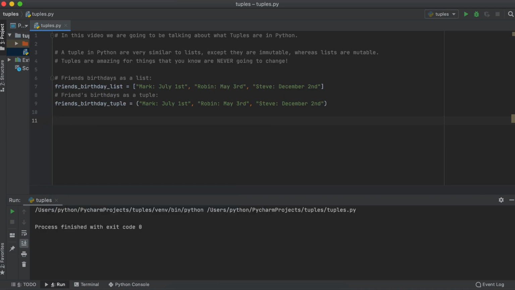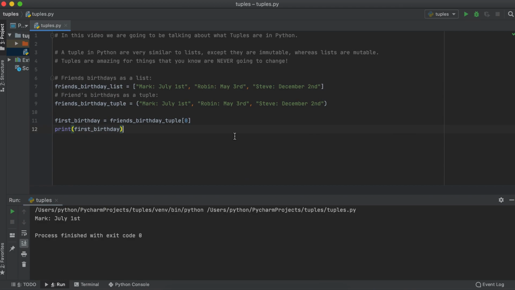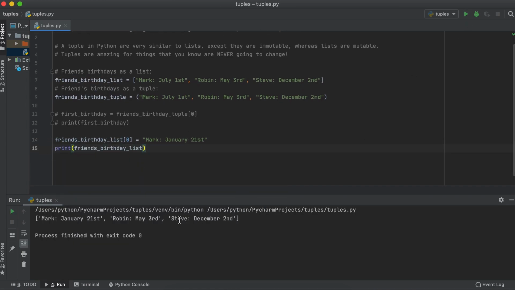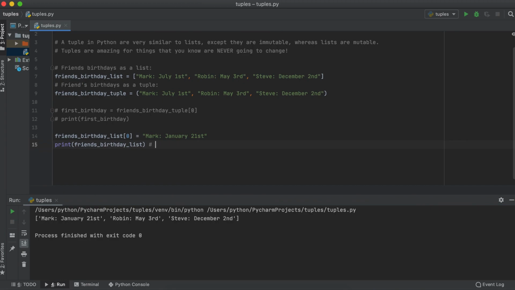To access elements in our tuple, we use the same syntax we used in our list. So, if we want to access the first element in our friend's birthday tuple, we do the following. But, if we remember, when using a list, we can alter the data contained in a list. So, if we had some piece of data that we needed to change in our list, we can simply access that element and change it, since lists are mutable data types, meaning that they can be altered.